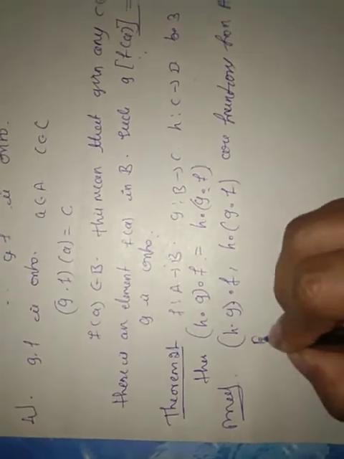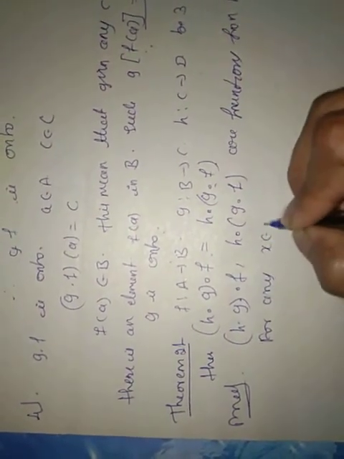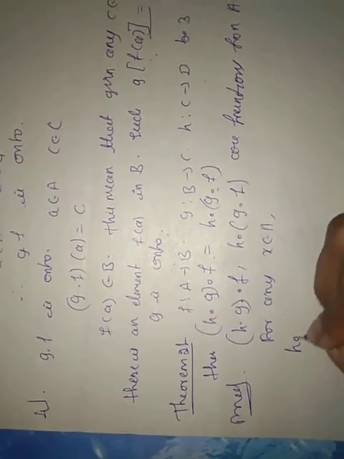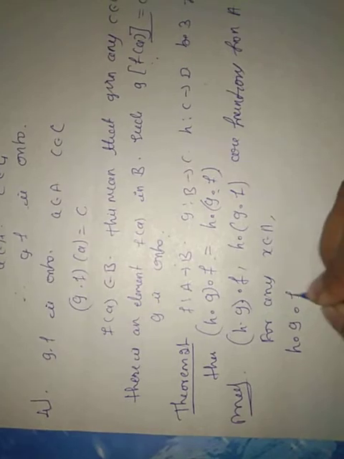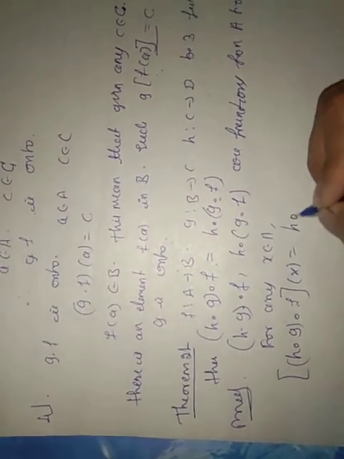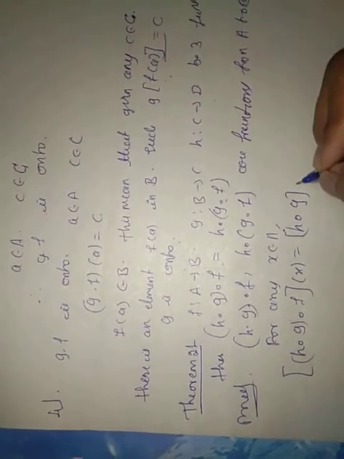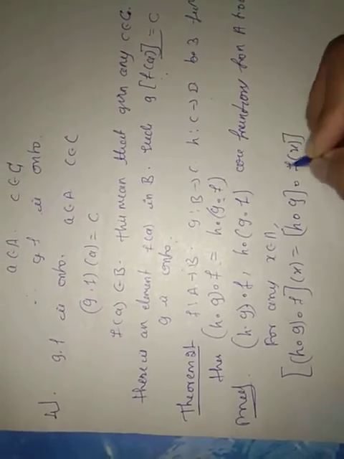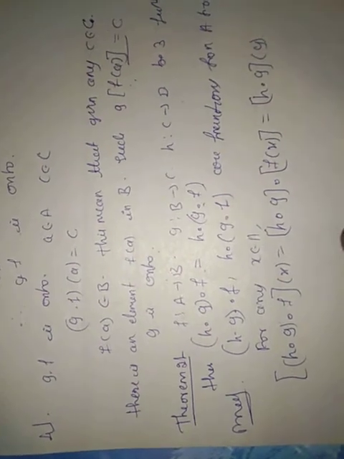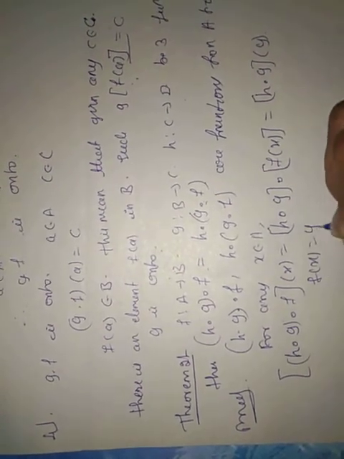Now consider any x belonging to A. We have h∘(g∘f)(x) equal to h((g∘f)(x)). Consider f(x) equal to y, where y is nothing but our f(x).